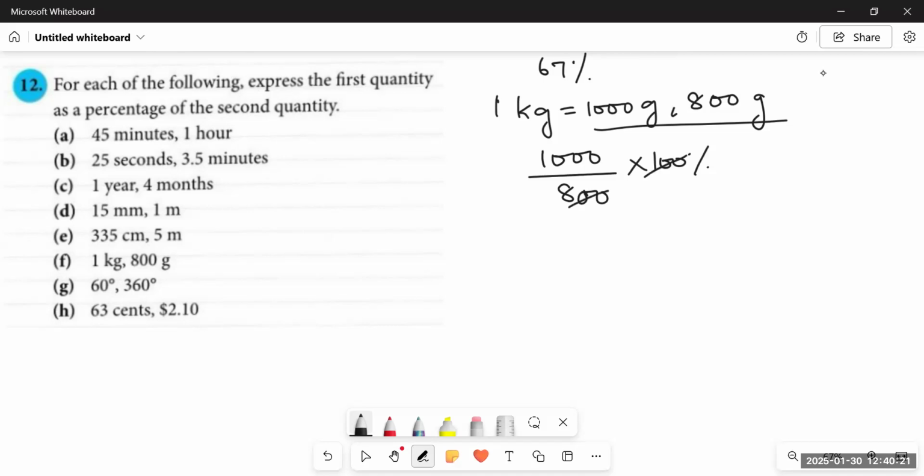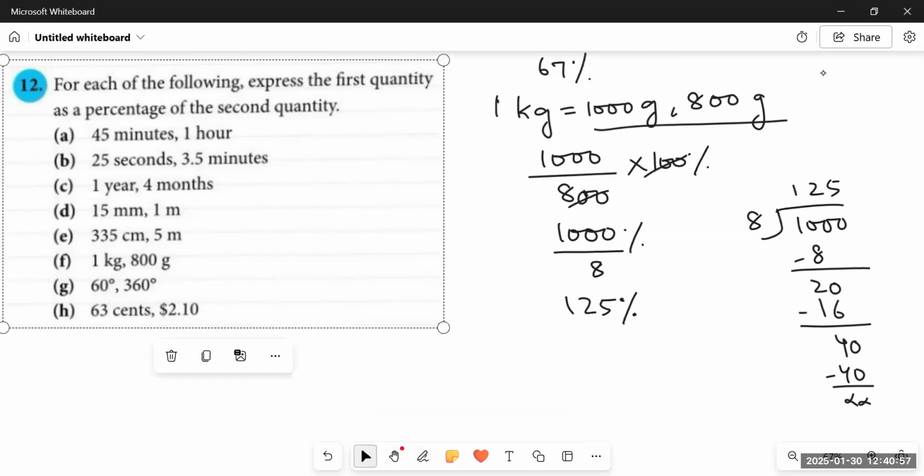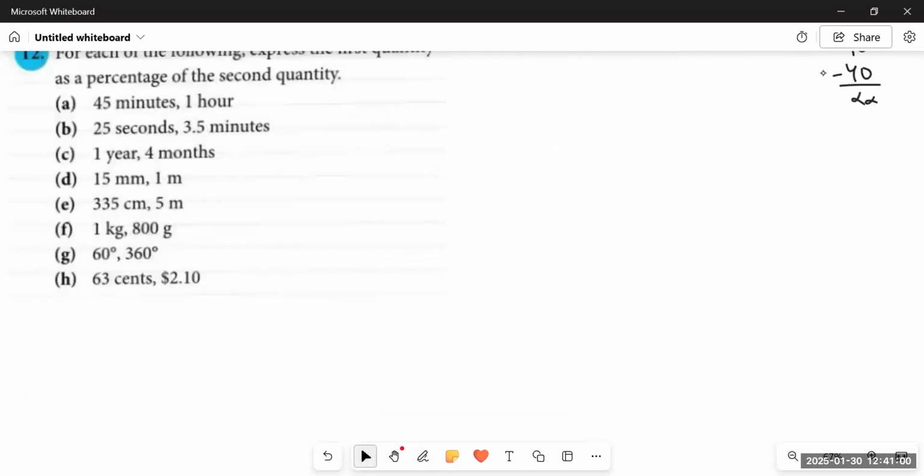2 zeros will cut the 2 zeros. Then we are left with 1000 upon 8%. What to do next? We will divide 1000 by 8. We have learned a lot of times that 8 into 125 is equal to 1000. Let's see. 8 ones are 8. Subtracted, we get 2. 0 comes down. 8 twos are 16. Subtracted, we get 4. 0 comes down. 8 fives are 40. And it's completely done. So we have got 125%. What does it mean? It means 1000 grams is 125% of 800 grams. The second quantity is used as the total.